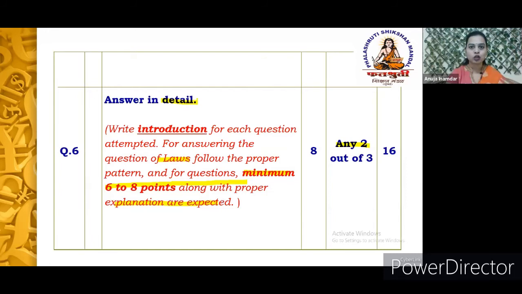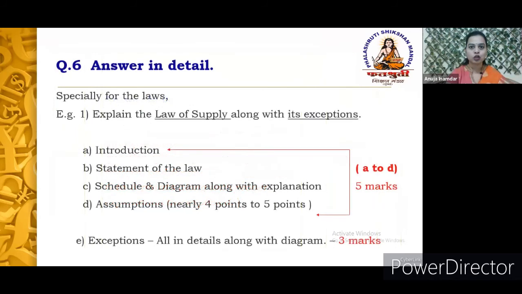Now let's come to the law part. As I said earlier, specifically different kinds of laws are mostly asked for question number 6. How to answer this question? When you are writing a law, we are supposed to follow a particular format, because that format carries marks. Here, if the question is explain the law of supply along with its exception, first of all let's analyze the question very correctly. What is asked? Law of supply is asked, and along with what? Its exception. So these two things you are supposed to write down.